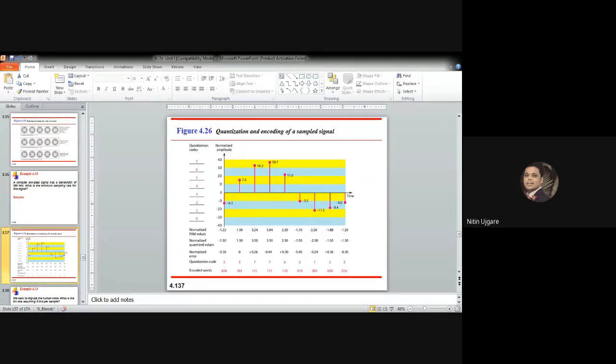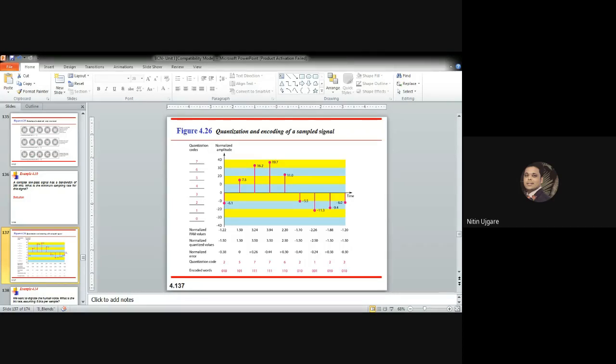N is the number of bits required to encode the zone, and L is the number of quantization levels. Now, for example, let's say that the number of bits required to encode the zone given to us is 3. What would be the number of levels?